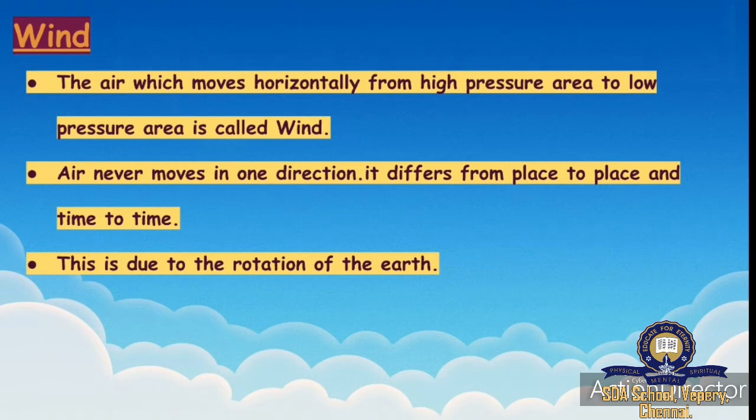So, in wind we studied 3 points. First, air moves horizontally from where to where? From high pressure area to low pressure area. That is called wind. Then we know that air does not move in one direction. It varies from place to place and time to time. This is because of the rotation of the earth.